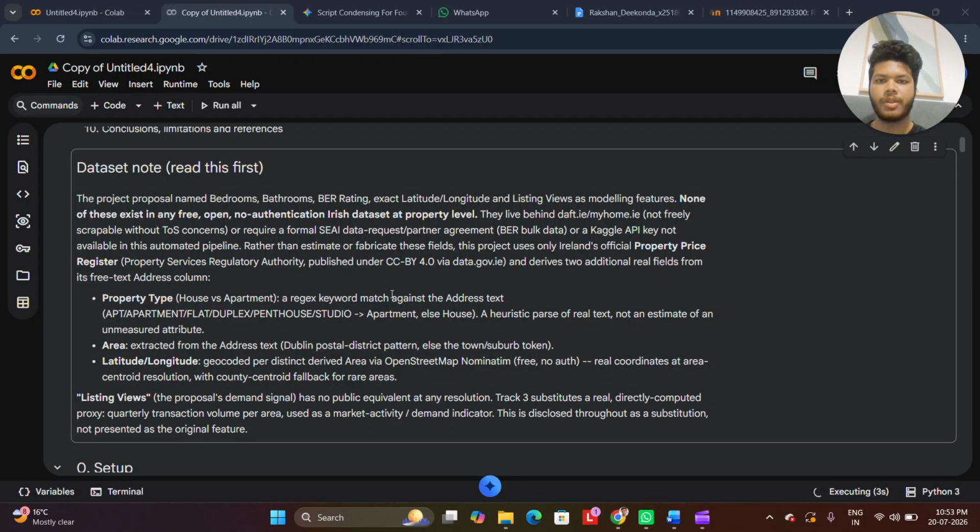Hello, my name is Tikunda Rakshan and my student number is X251807554 and my project name is Predicting Residential Property Prices Across Major Irish Settings using Machine Learning.